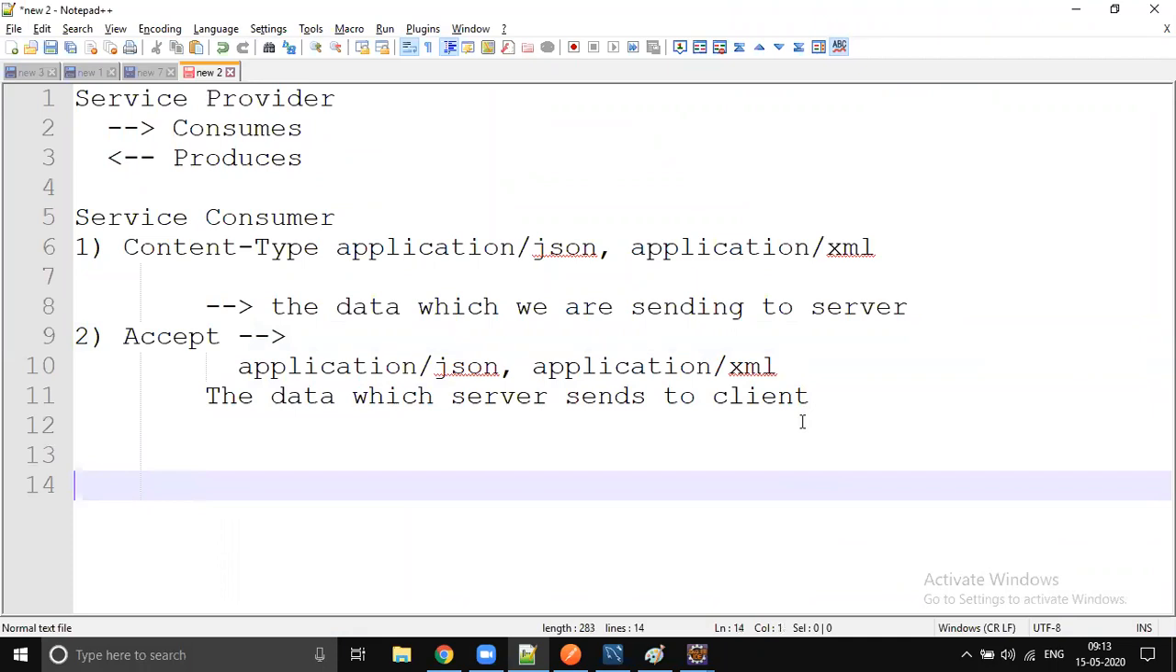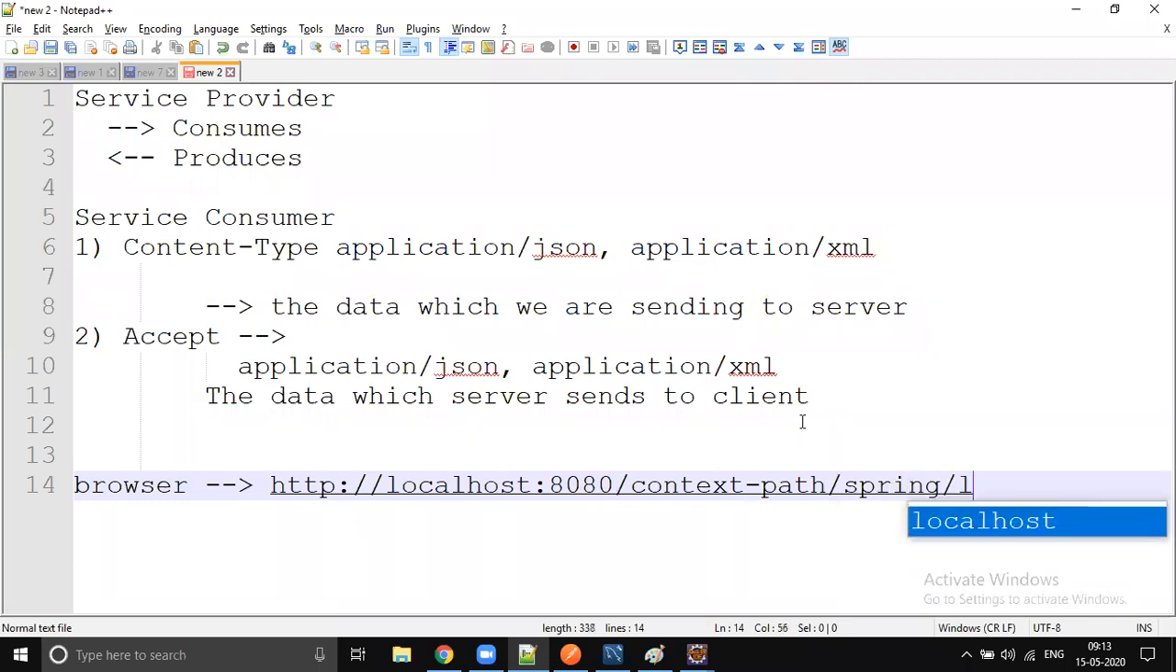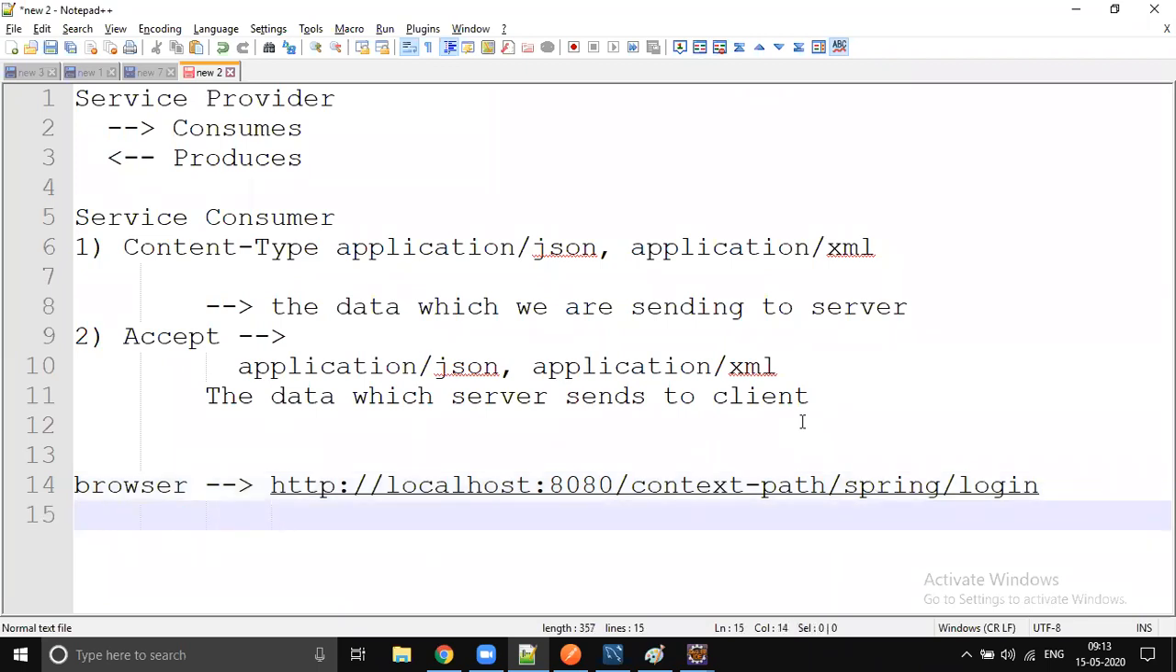Here is the flow, right? From the browser, you enter http colon localhost 8080, some context path, then the servlet path string you give, then the resource path login you give. As soon as you enter it, it goes to the login controller. From the browser you just send it. Then one HTTP request is created and it goes through that entire servlet lifecycle.